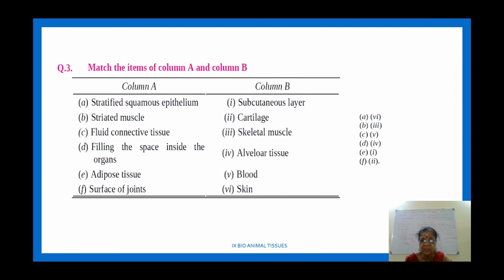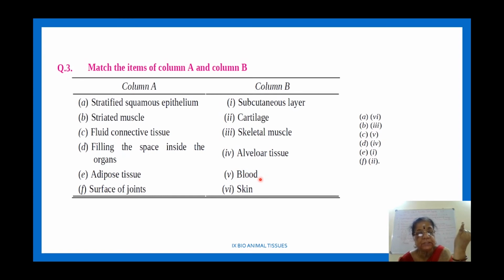Then next one, again I have given match the column. You read and see. Stratified squamous epithelium, the answer is skin. Striated muscle, skeletal muscle. Fluid connective tissue, blood.